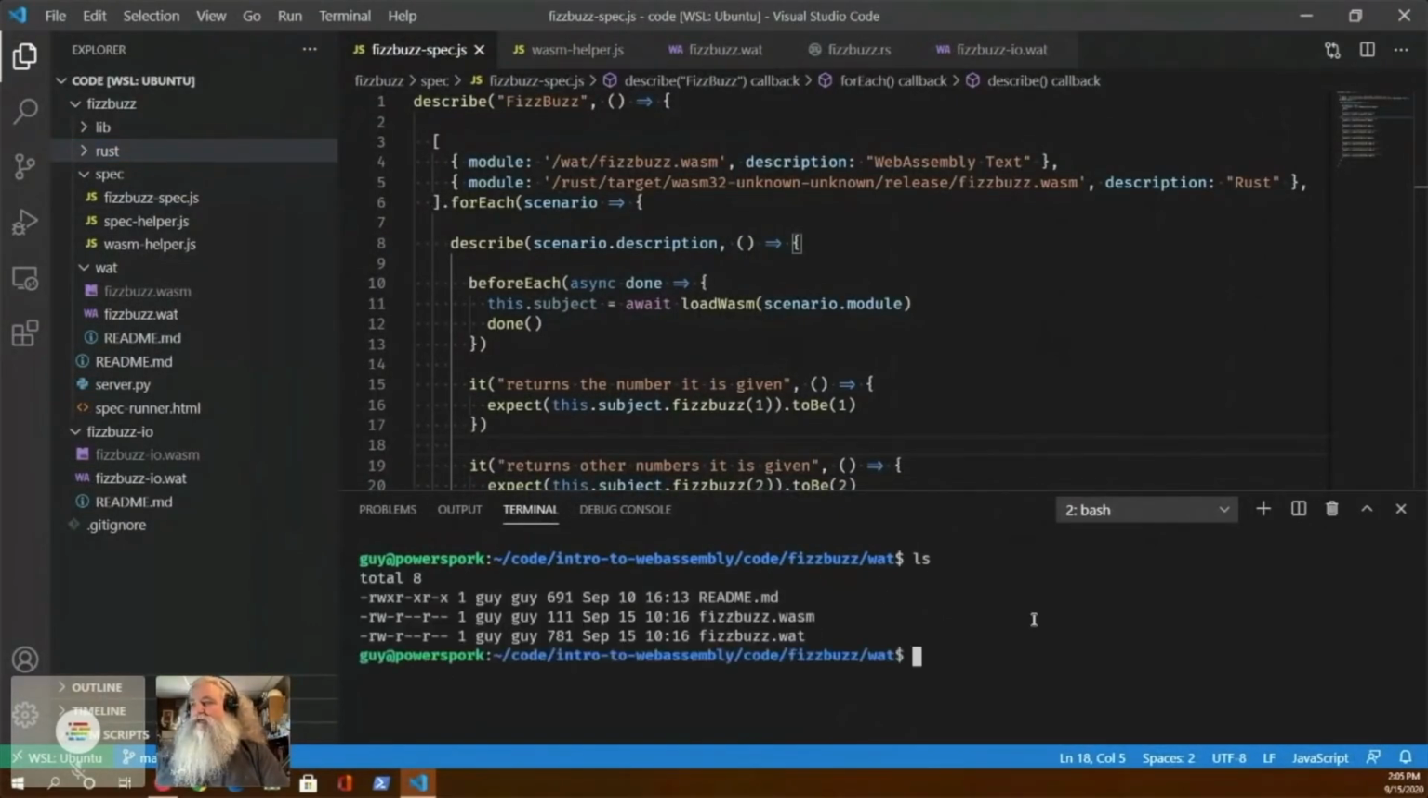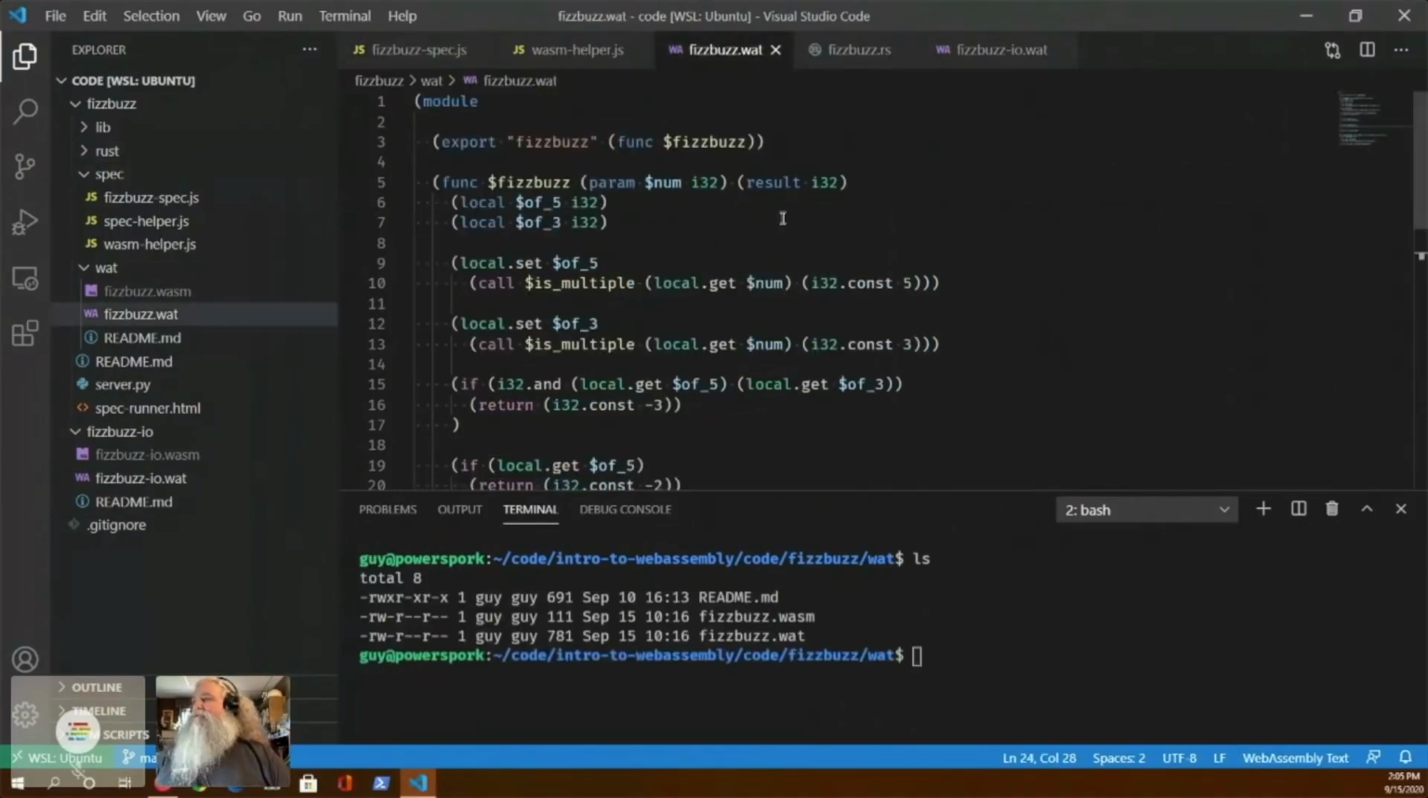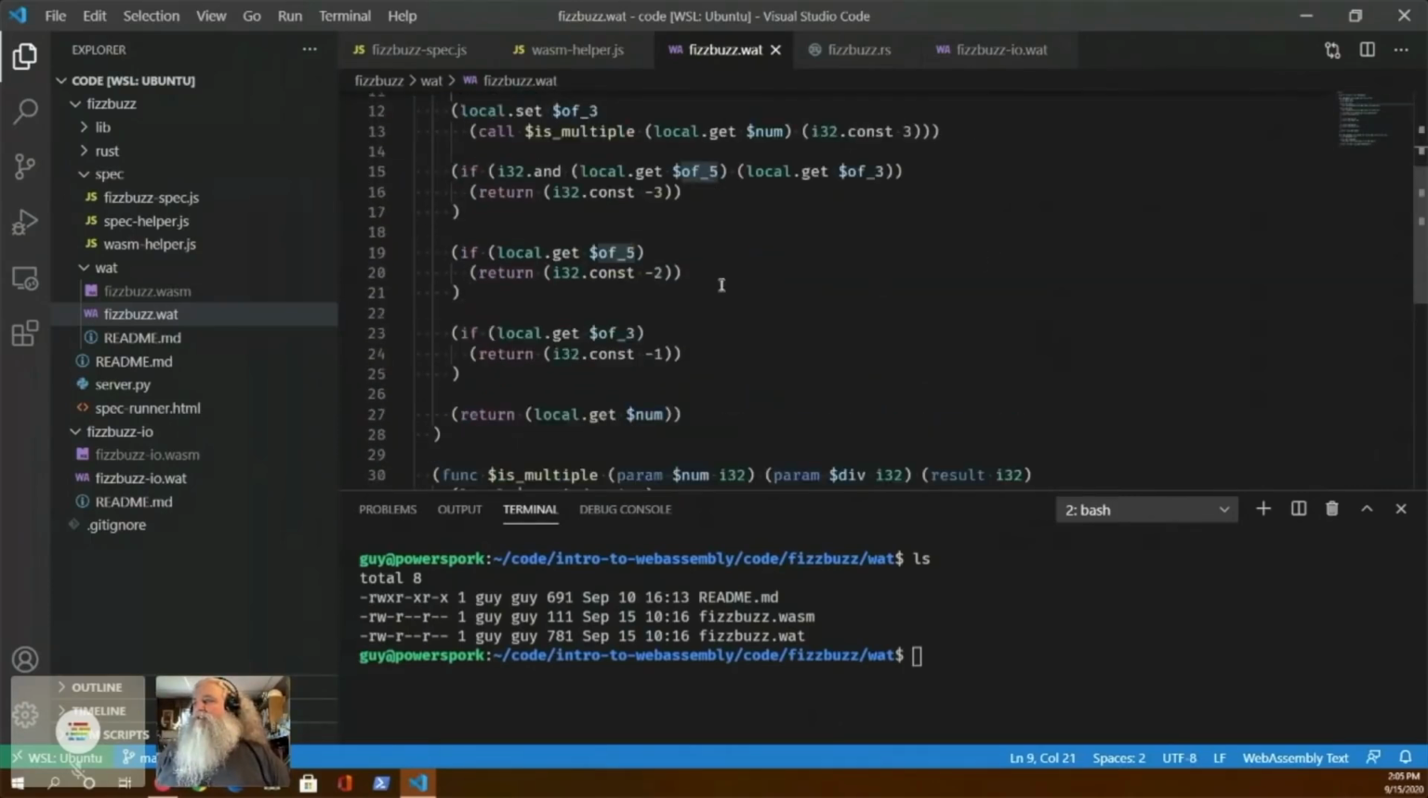So here we have fizzbuzz.wat. And this is the code that does FizzBuzz. It returns -1 for fizz, -2 for buzz, and -3 for FizzBuzz. I'm not going to go over the code too much here, but I'm going to change the constants. So for FizzBuzz, I'm going to return 30, 20, and 10 instead, negative versions of those. And then I'm going to compile it using the WebAssembly Binary Toolkit.